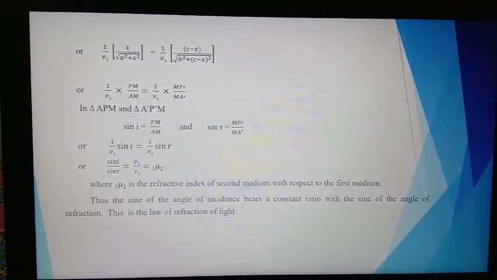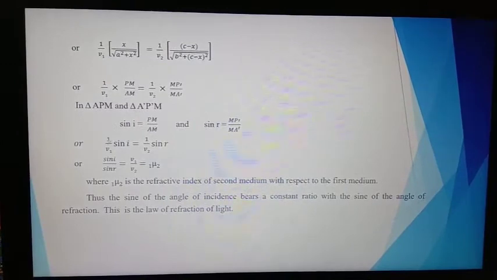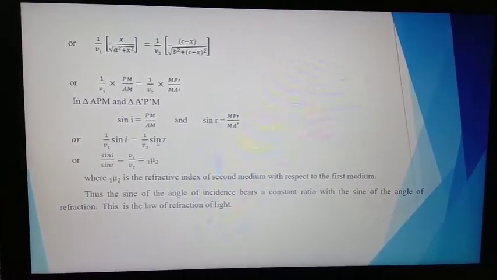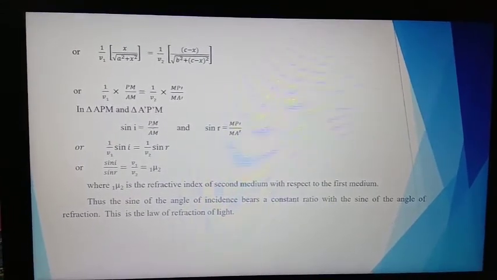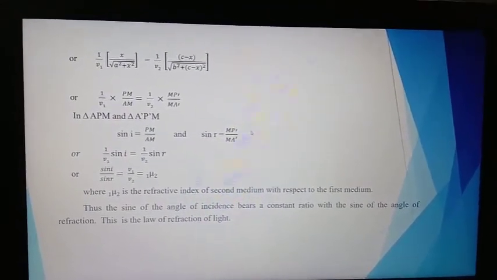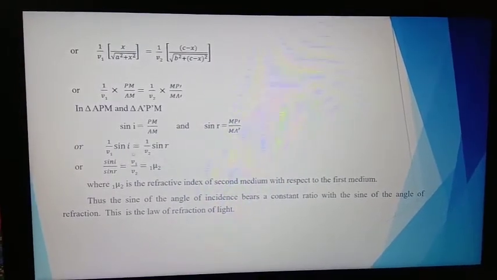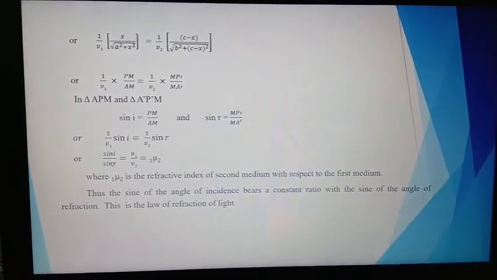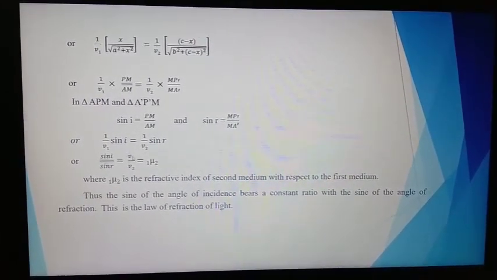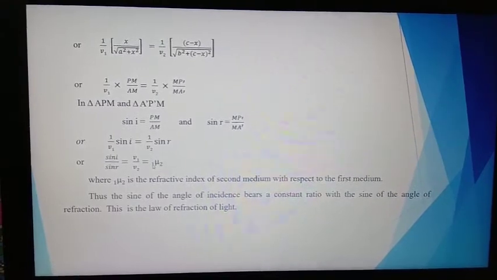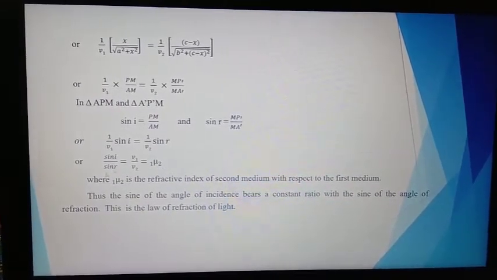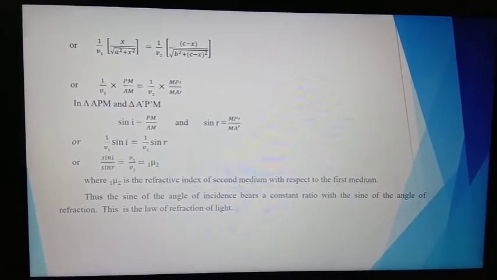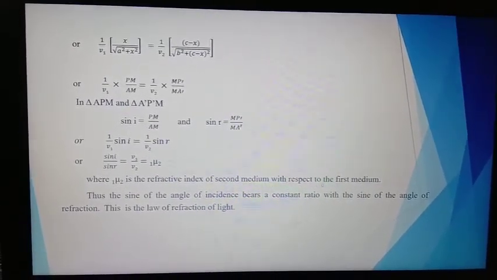And now we can write 1 upon V1 sin I is equal to 1 upon V2 sin R. So now this equation we can write sin I upon sin R is equal to V1 upon V2, and this is equal to 1 mu 2, where 1 mu 2 is the refractive index of the second medium with respect to the first medium.